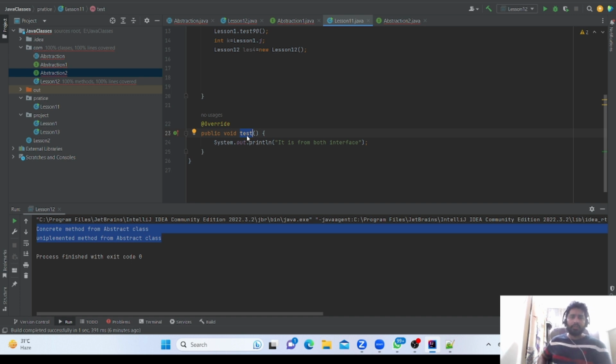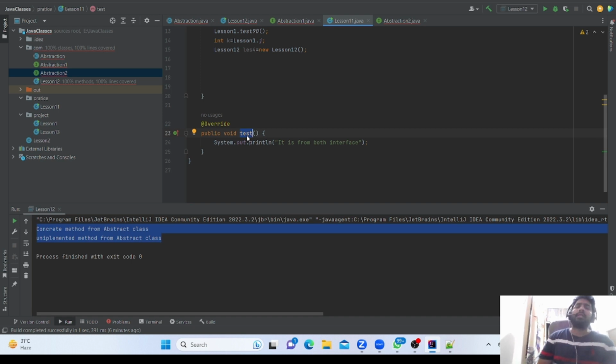The simple reason is that for a particular test we can implement it only once for a particular class, so it is not throwing any compile time issue.